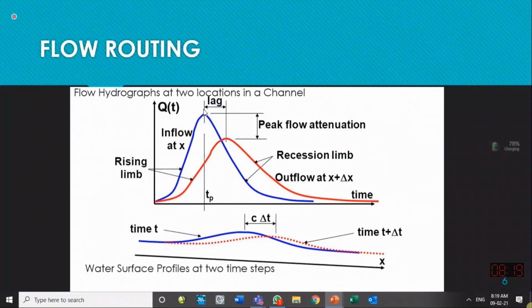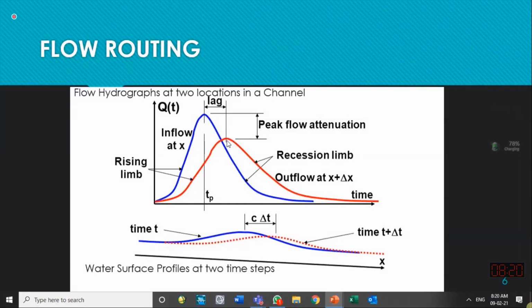The peak will not occur at the same time. Lagged means there will be a delay, and also its base time. Originally the base time was from here to here, so its base time also elongates. This is the transformation. And if there is some channel joining within 80 kilometers, that flow will also be added, and then the peak may go higher. If no channel is being added, then usually the peak goes down.